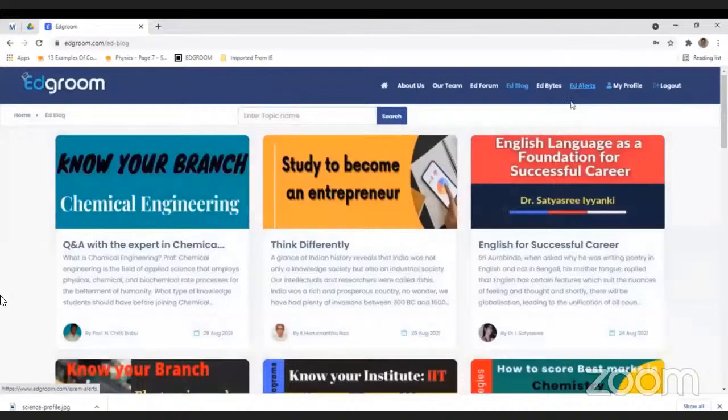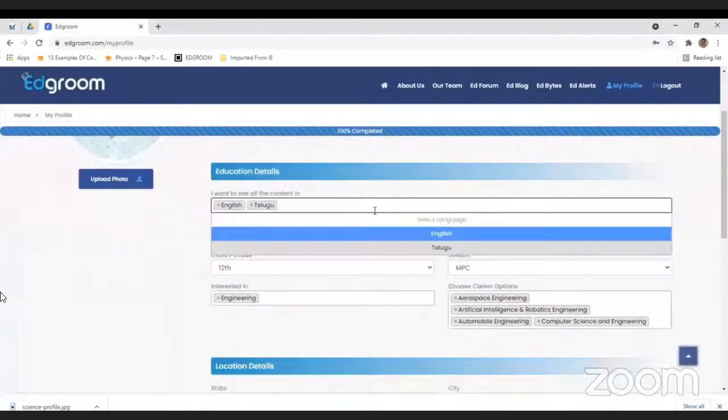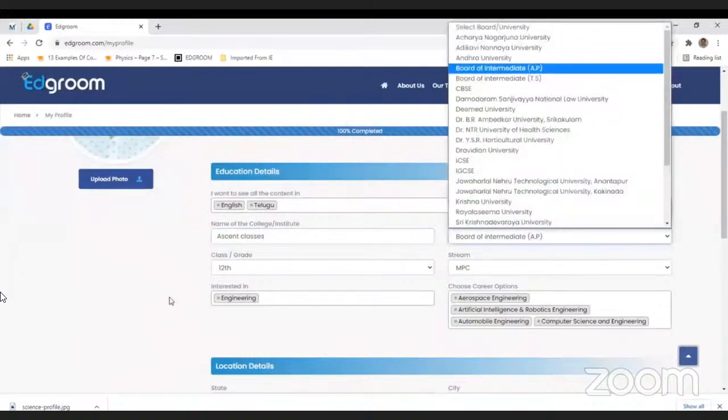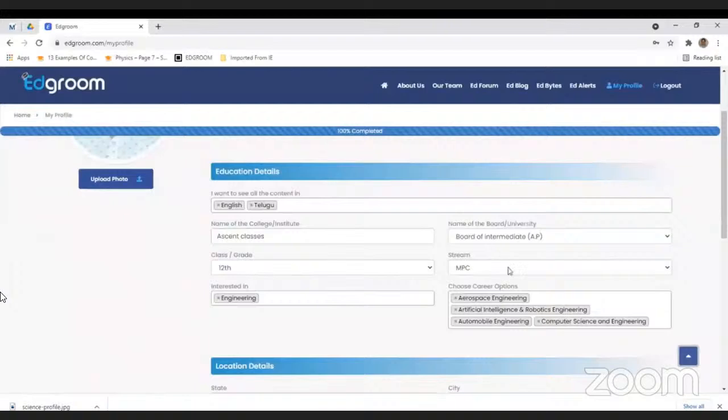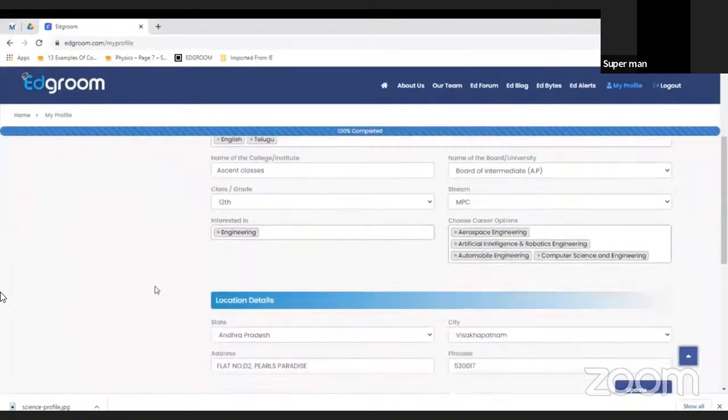But the advantage of filling the profile is data will be personalized. All the content you can see depends on the profile that you fill. Here you can select the languages in which you want to see the content. You can choose either English or Telugu, or you can choose both. Then you need to type the institute where you are studying, the board, and the class you are in, and the stream you are currently pursuing, and the interested.